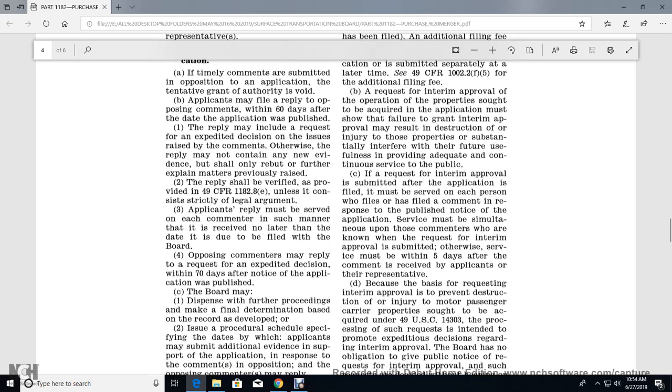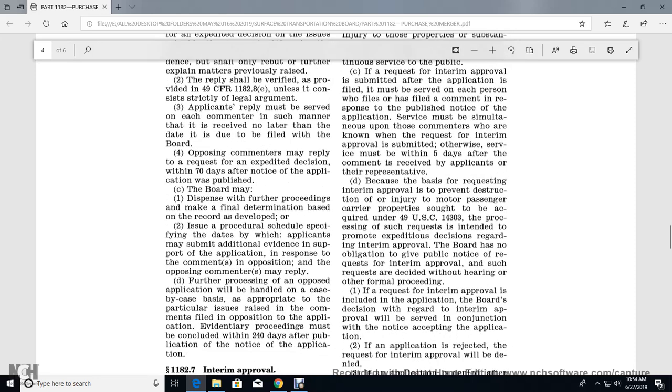Service must be made simultaneously upon the commenters known at the time of the request for interim approval. Otherwise, service must be made within 5 days after the comment is received by the applicant or their representative. The basis for requesting interim approval is to prevent destruction of or injury to the motor passenger carrier sought to be acquired, as described in Title 49 U.S. Code 14303. Processing of such requests is intended to promote an expedited decision regarding interim approval.